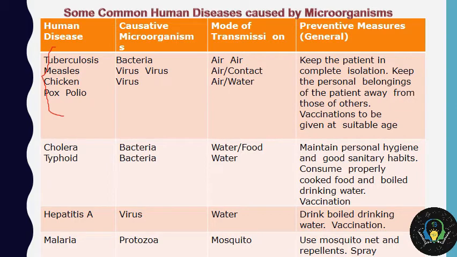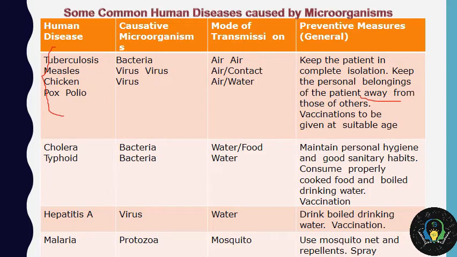What are the preventive measures? Well, it's simple. Keep the patient in complete isolation, don't allow them to meet other people, and keep the personal belongings of the patient away from those of others. Vaccinations should be given at a suitable age.